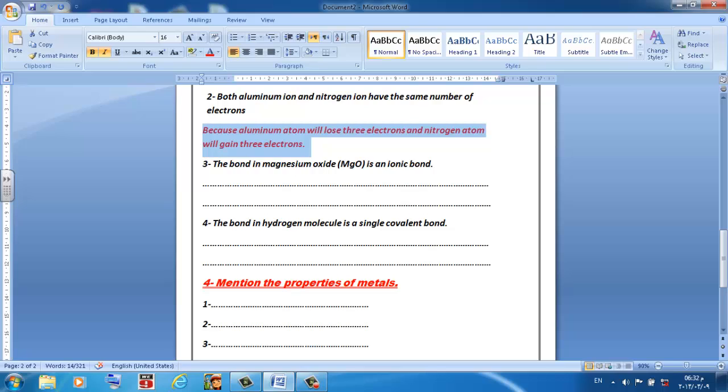Here, the bond in magnesium oxide, MgO, is an ionic bond. Here the answer will be like that.